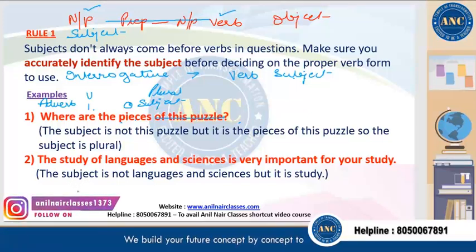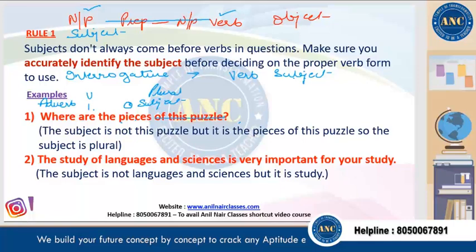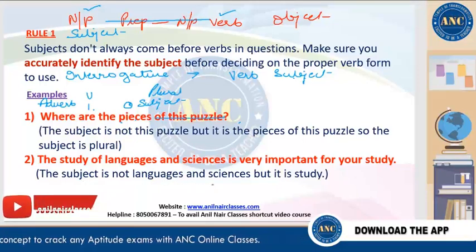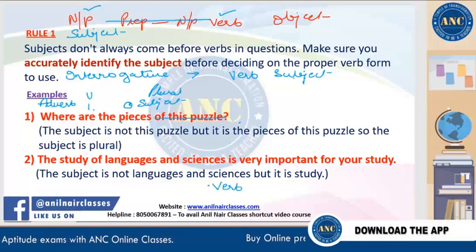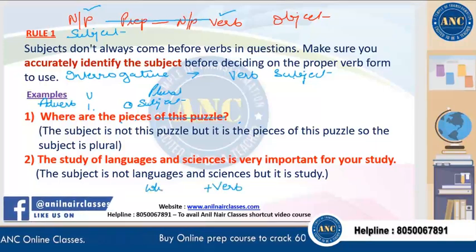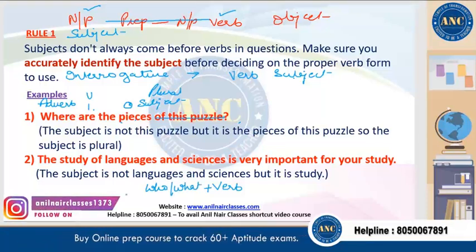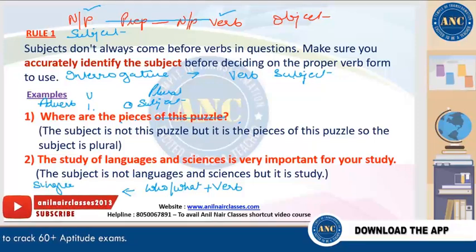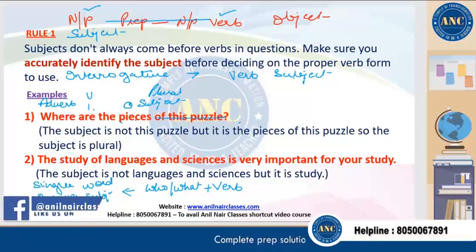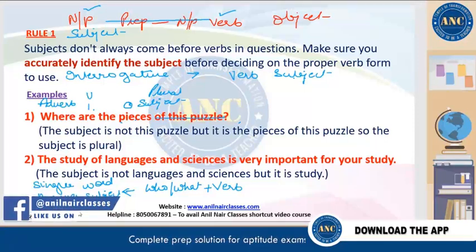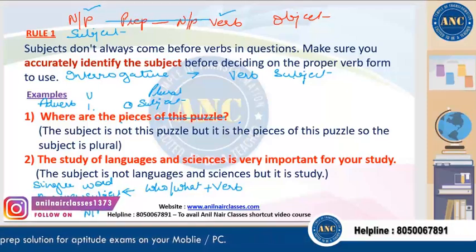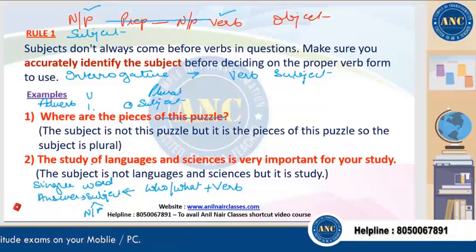For all those students who have not attended my classes in terms of nouns and the pronouns, I'll tell you the formula to find out the subject. So first find the verb. Before the verb, ask the question who or what. You will get a single word answer, which is the subject. Now this subject will always be our noun or a pronoun. Clear? Fine. So let's see another example.